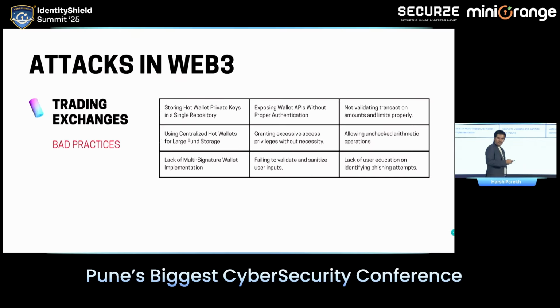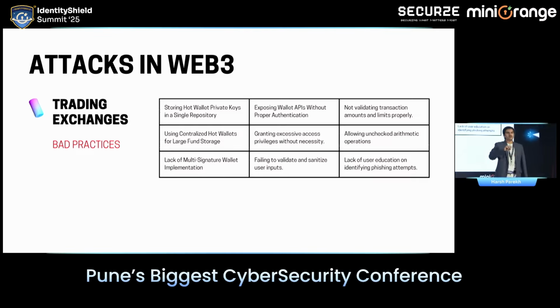Next, we were discussing some of the bad practices. If someone likes to take a photo or a screenshot, they can take it, but we already discussed a couple of mistakes that trading exchanges can make. Number one, they store maximum amounts of funds in the hot wallet, or they are using a single signature wallet. There is a concept: you require multiple signatures to make a transaction in Web3. You cannot allow only one person. For example, in a company we have a check, so at least 2 or 3 partners have to sign the check. We have this authority, right? We have this access control. The same access control is also applied in the Web3 ecosystem. You need multiple keys. You need multiple people to authorize the transaction.